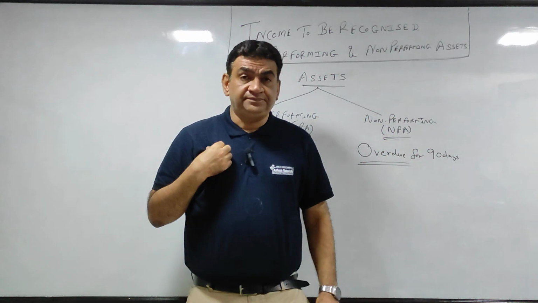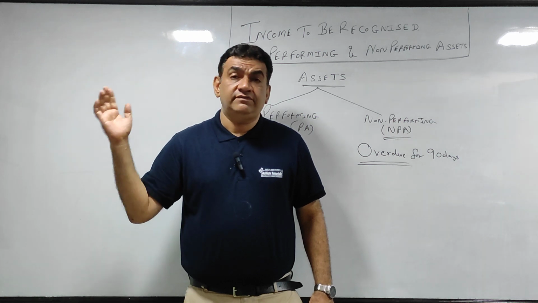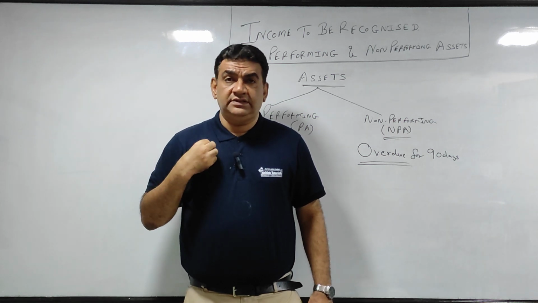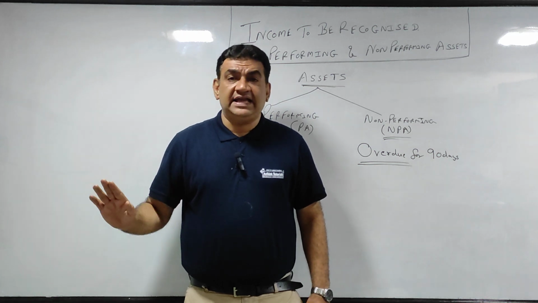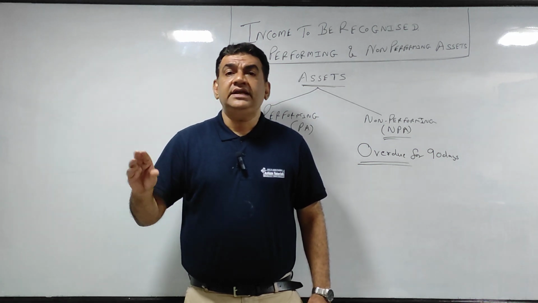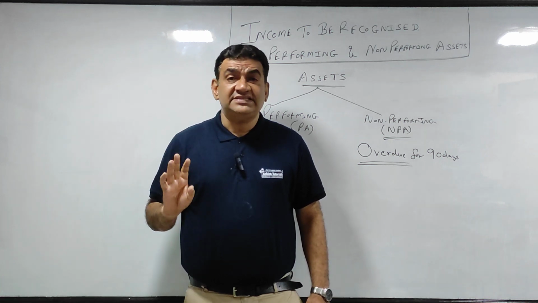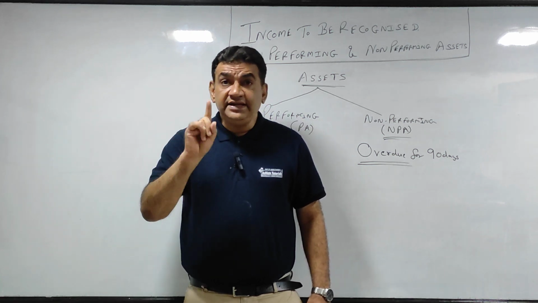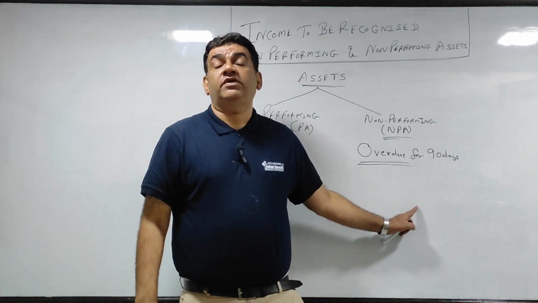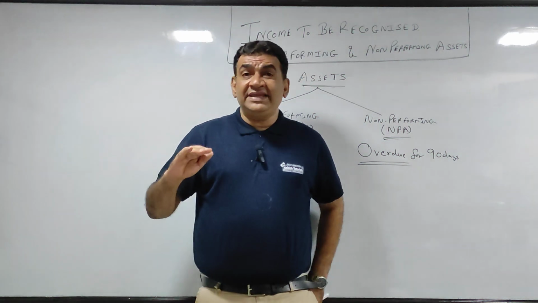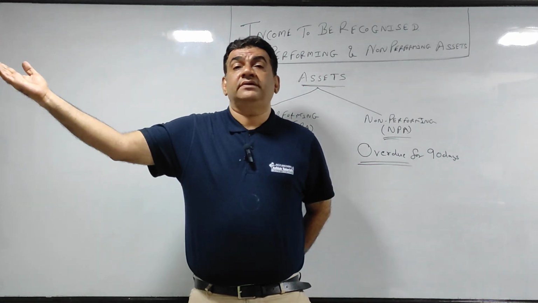What this means is, today if I have to recover money from some person, today is my normal due date, the money has not come. 30 days have passed, money has not come, 60 days have passed, money has not come, 90 days have passed, money has not come, then it becomes non-performing. So overdue means over and above the normal due date.